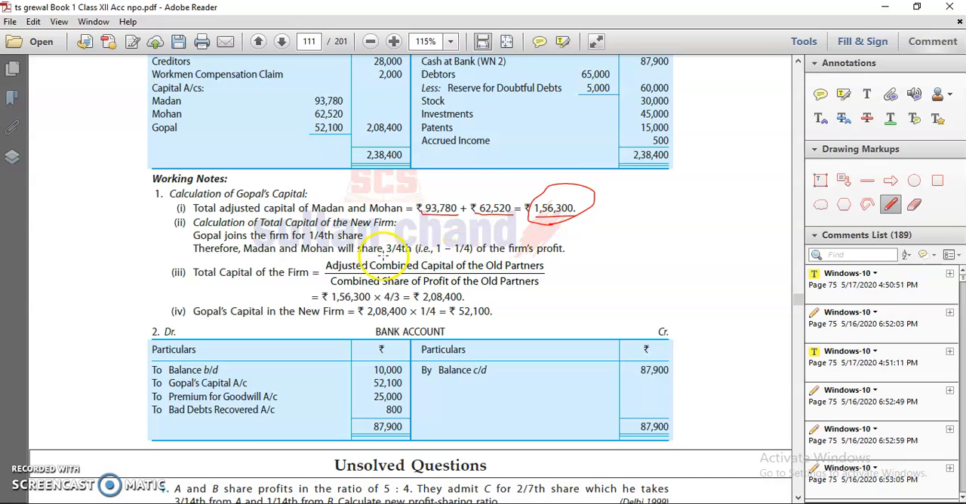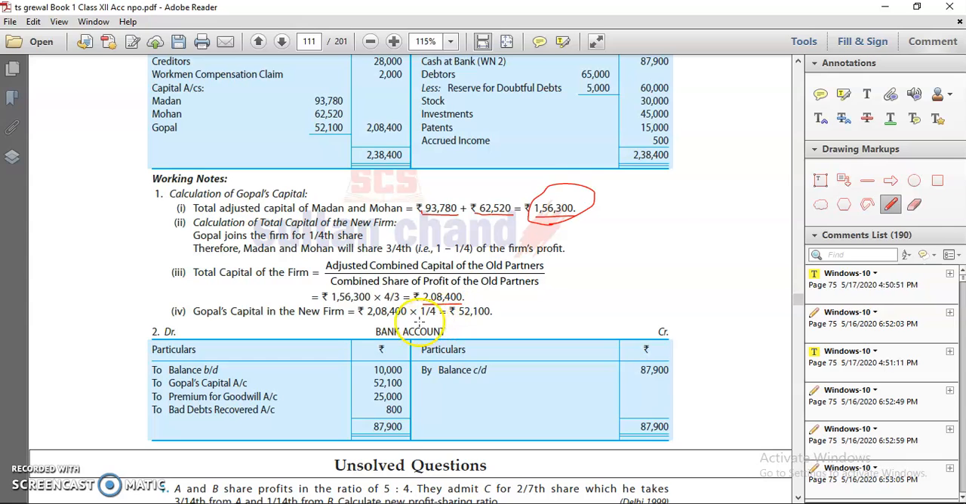It means 3/4 is left with Madan and Mohan. So their adjusted combined capital equals 3/4. Once you multiply this adjusted combined capital by the reciprocal of their share, that means 4/3, it gives your total capital.